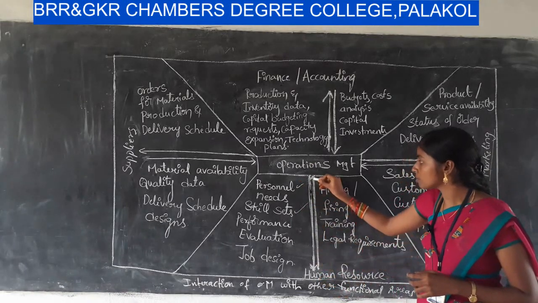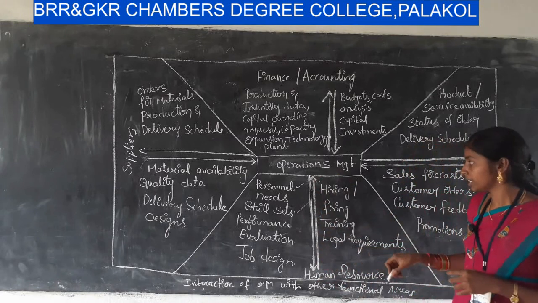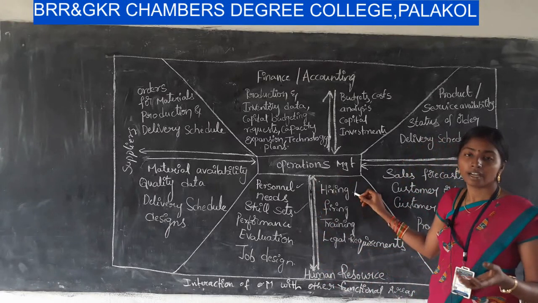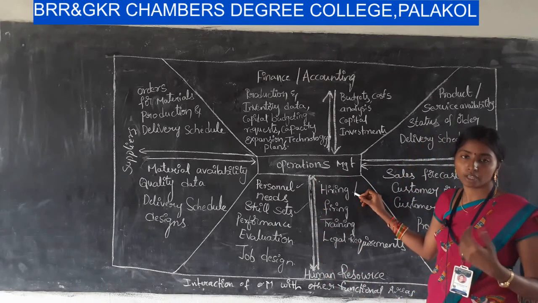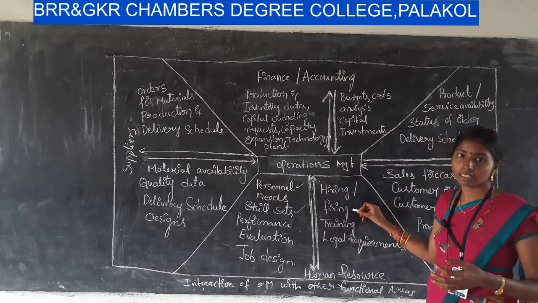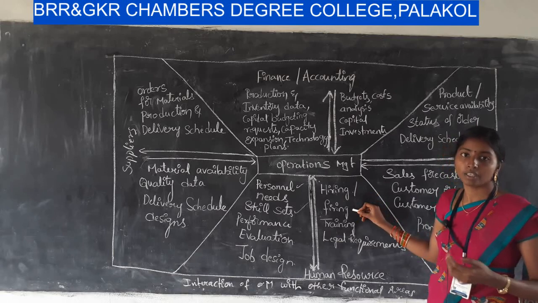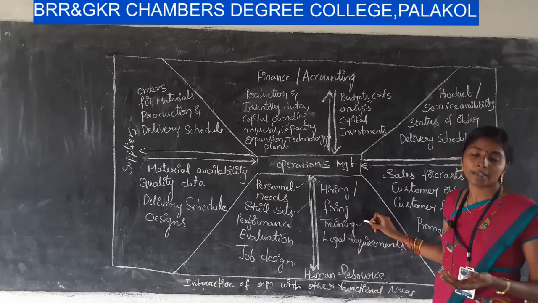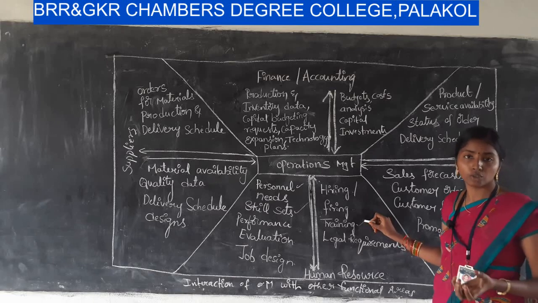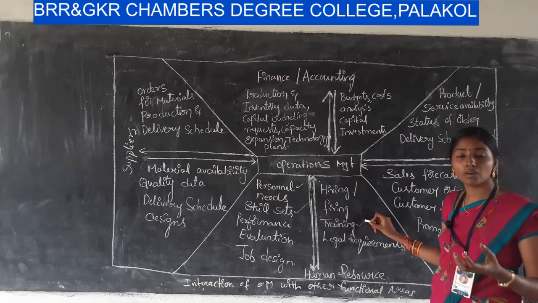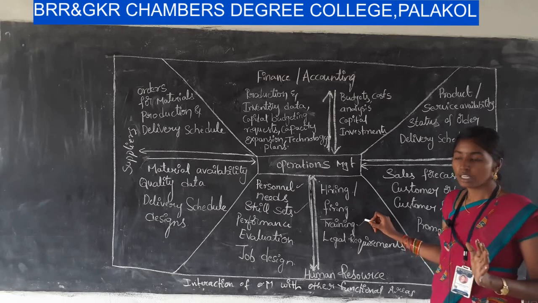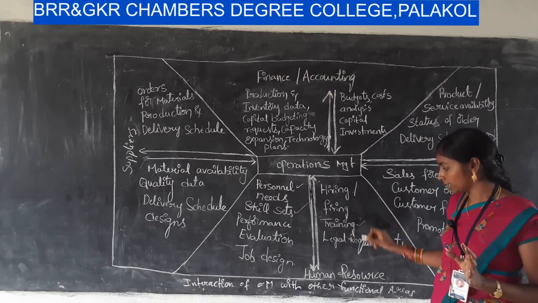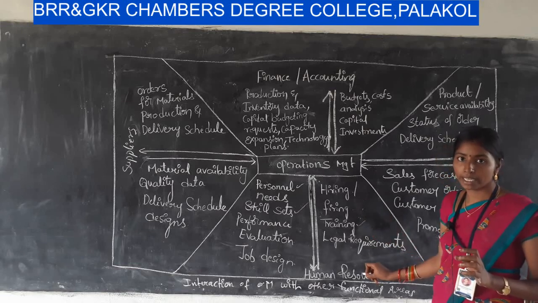Now the human resource management gives the information regarding hiring and firing. Hiring means we are accepting candidates into our organization, whereas firing means we are eliminating persons from our organization. Training: if there is any technical change in the organization and we are adapting new technology, we need to train our employees according to the technology. So we have to provide training for the employees. These are given by the human resource management.